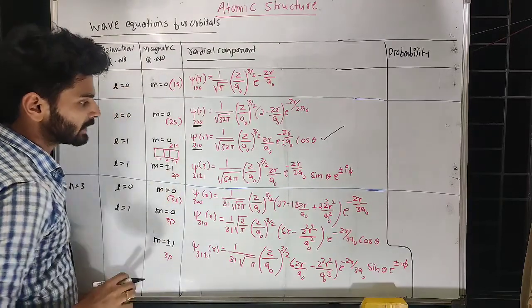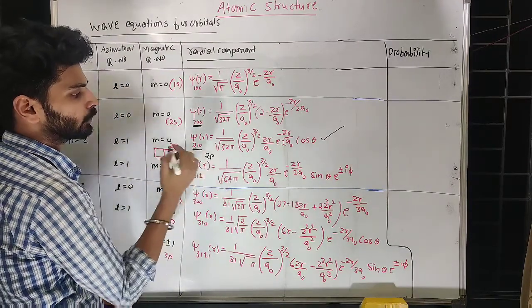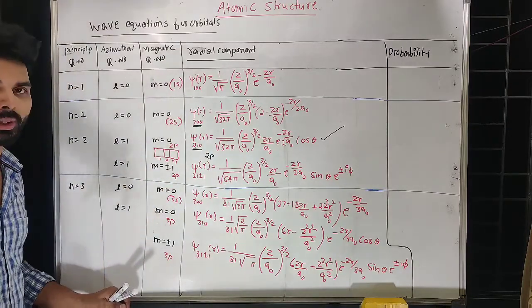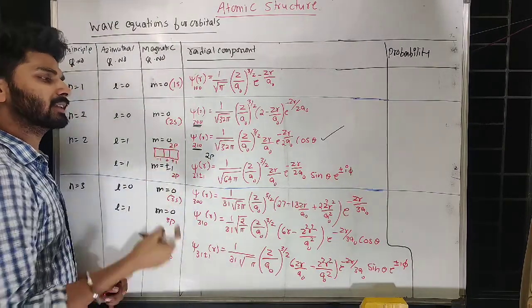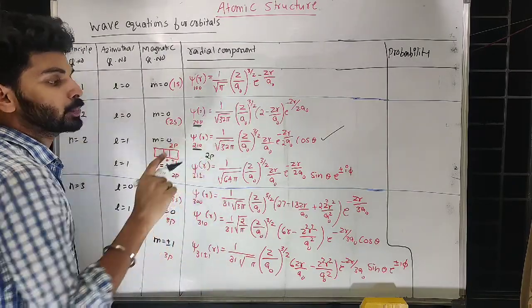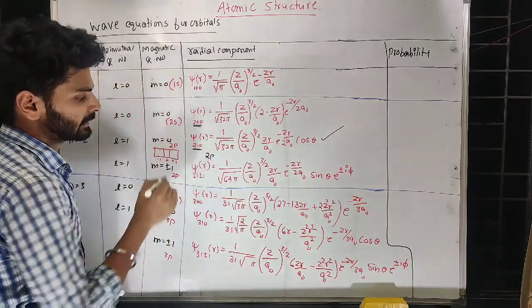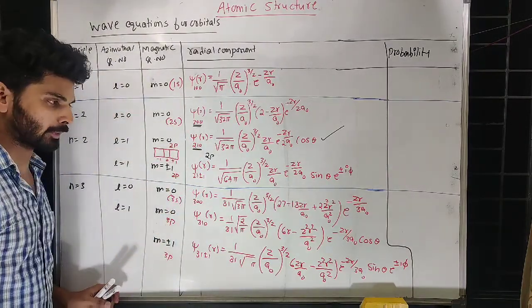So 2, 1, 0: 2 stands for the principal quantum number and 1 stands for p. So we can say this equation is for 2p, and you don't need the magnetic quantum number because they are talking about the orbital.